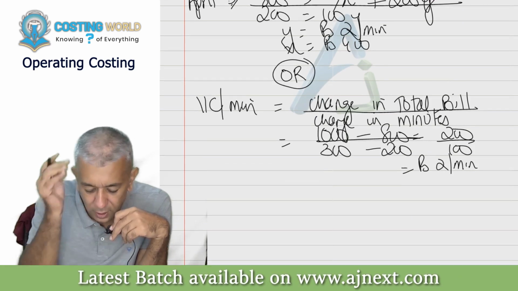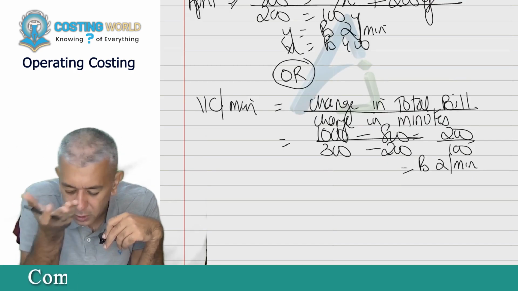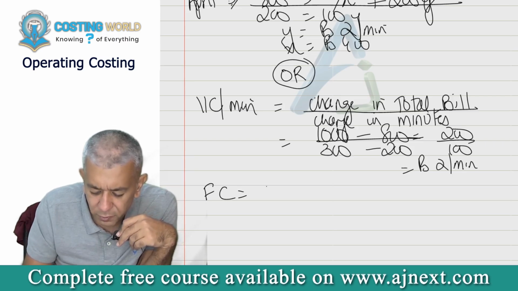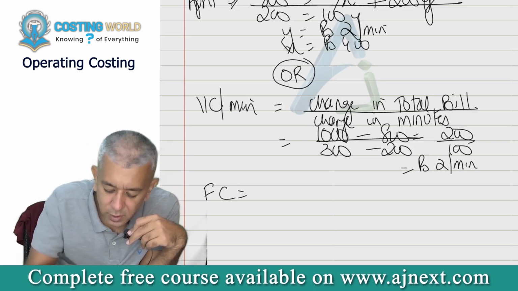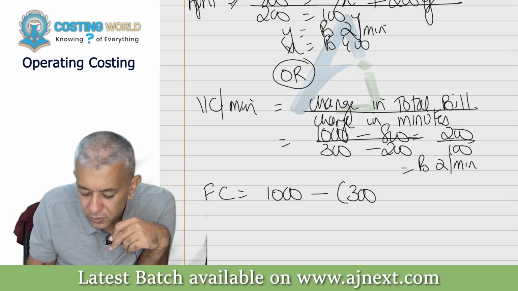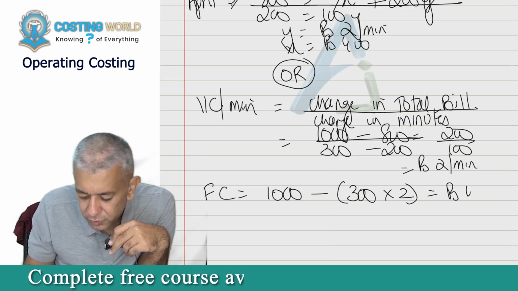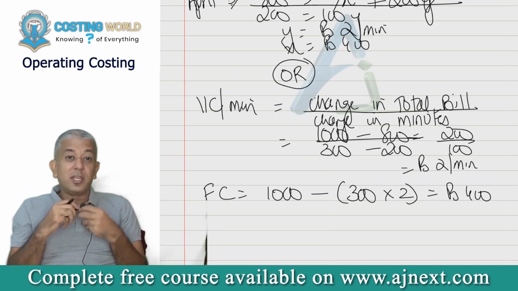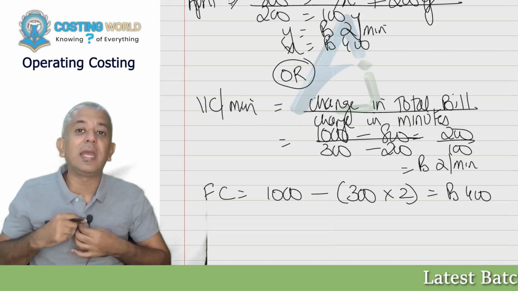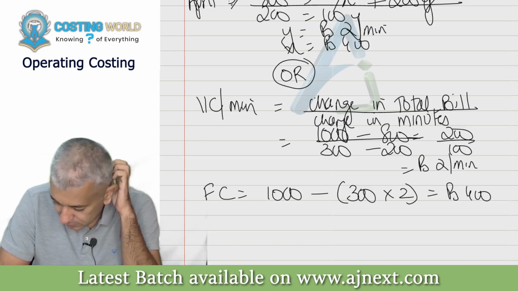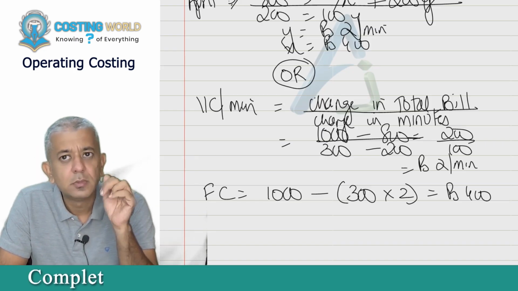Once you do that, this rupees 2 per minute, you substitute in any data here, so you will be able to arrive at your fixed cost. Suppose we are substituting in the month of March, the total bill was 1000. 300 minutes we all had spoken at 2 per minute. So therefore, fixed cost will be coming to 400. From now, we are going to be following this particular thing for a long time. Whenever you have to segregate your variable cost and fixed cost, that time you are going to be doing this. Is this all okay?